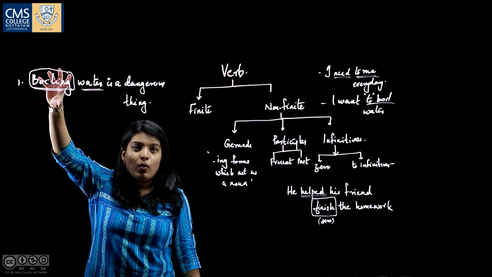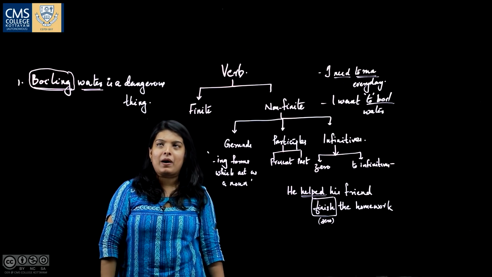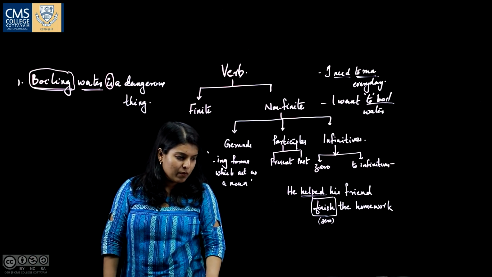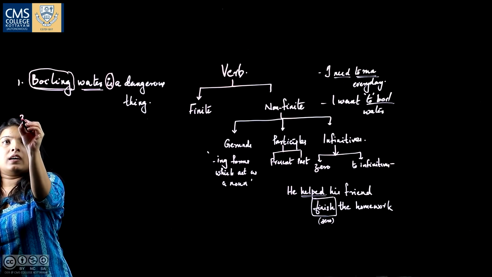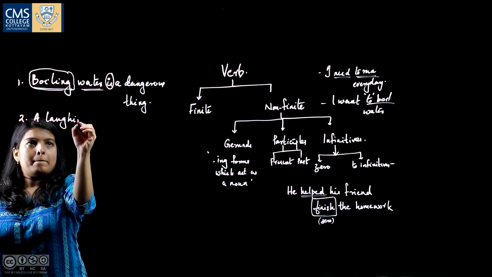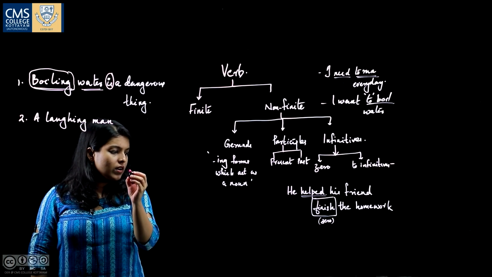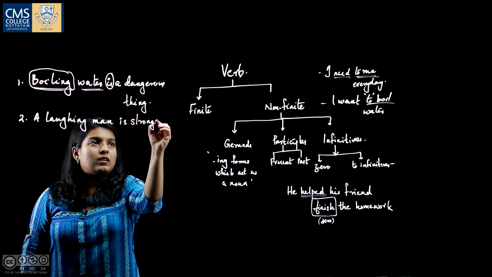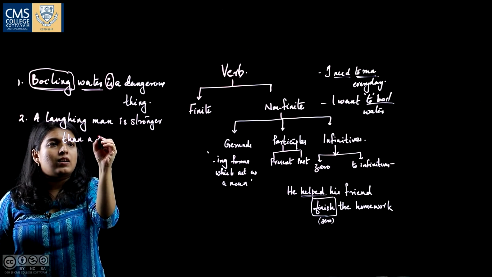But here, boiling is acting as an adjective. So, it becomes a participle, not the main verb; the be form of the verb is the main verb. Then another example: a laughing man is stronger than a suffering man.